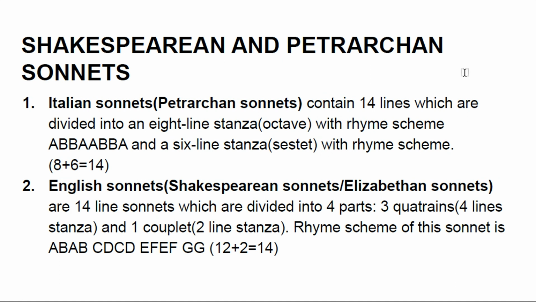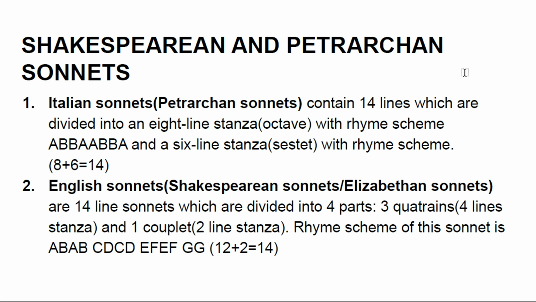One is an 8-line stanza, which is the octave, and the second section is a 6-line stanza, which is the sestet. I have discussed the rhyme scheme earlier. So 8 plus 6 is equal to 14. Keep in mind this formula: 8 plus 6 is equal to 14.